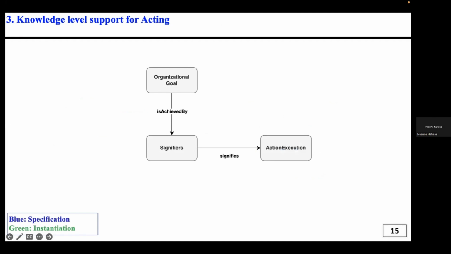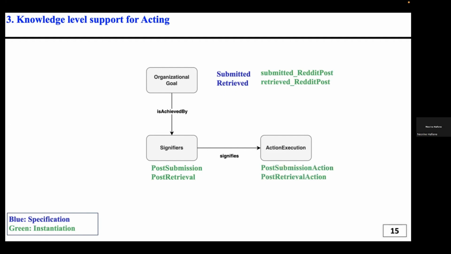Signifiers describe the behaviors that an agent can perform to exploit affordances by providing a description of actions that the agent can use to act in the environment. So we have here two main goals: submitted and retrieved. If we associate this, we have the submitted Reddit post and the retrieved Reddit post. We have two main signifiers: a post-submission signifier and a post-retrieval signifier, and two main actions: a post-submission action and a post-retrieval action.